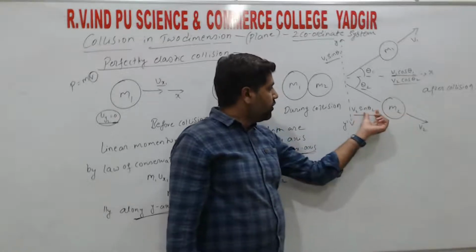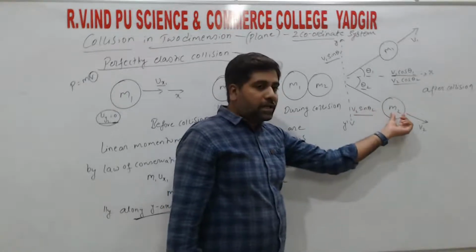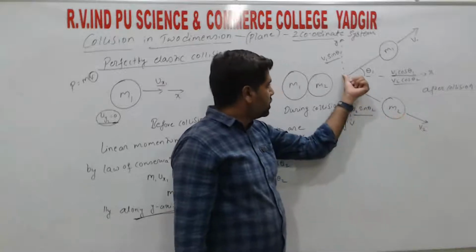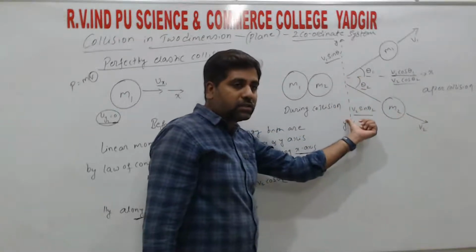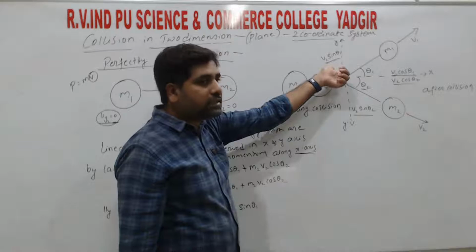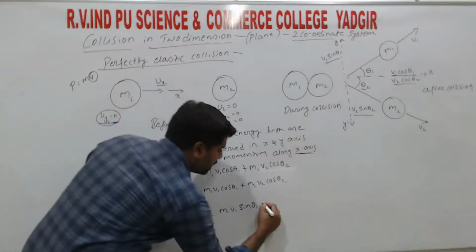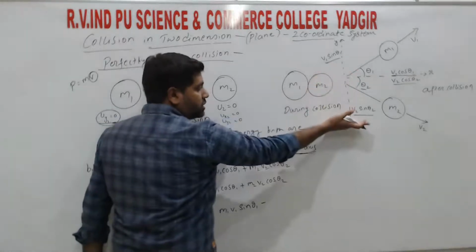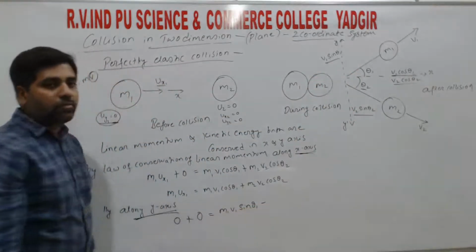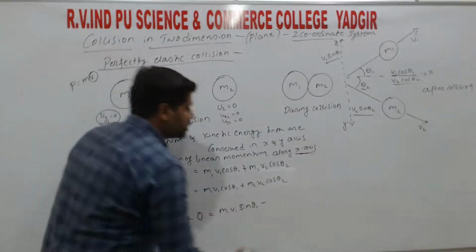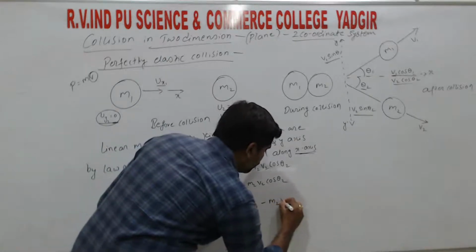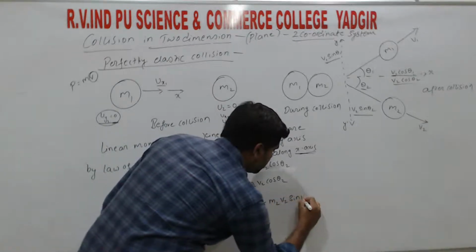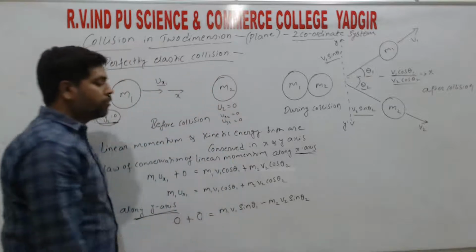The velocity is v2 sin theta 2 and it has mass m2. The direction is the negative y axis direction, so if we write it relative to the positive axis, it becomes minus. Since the velocity is along the negative axis, we take minus, so minus m2 v2 sin theta 2.